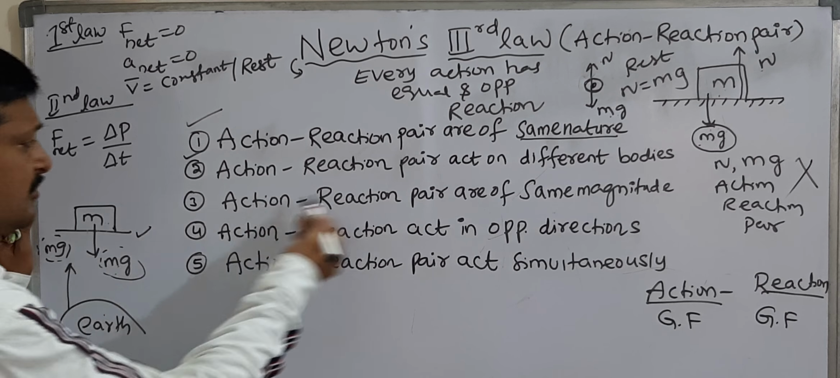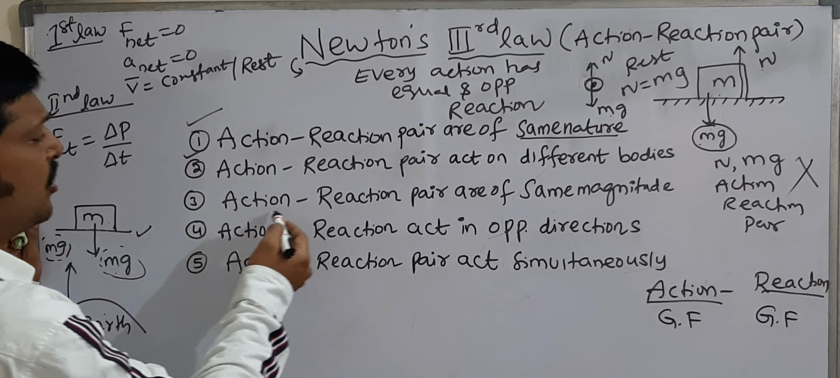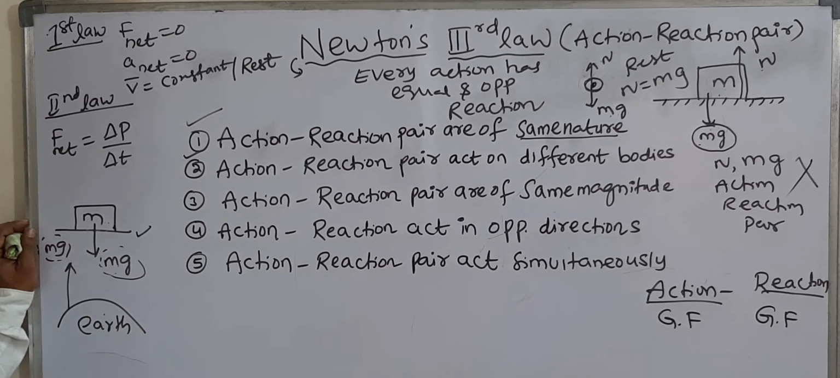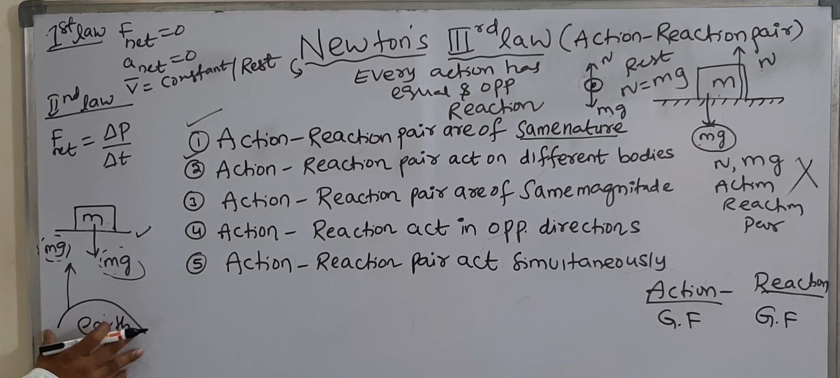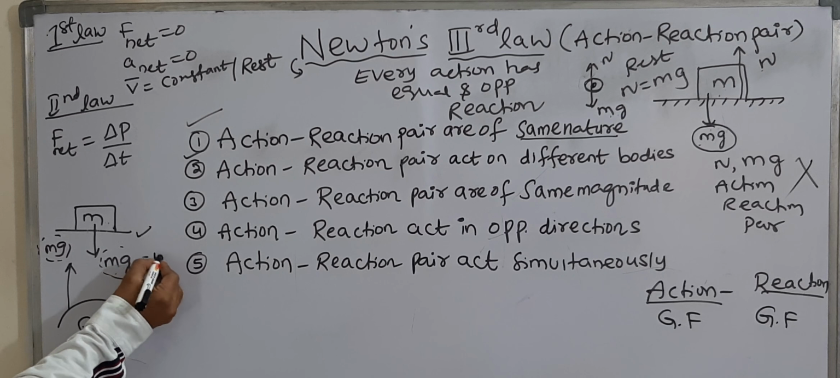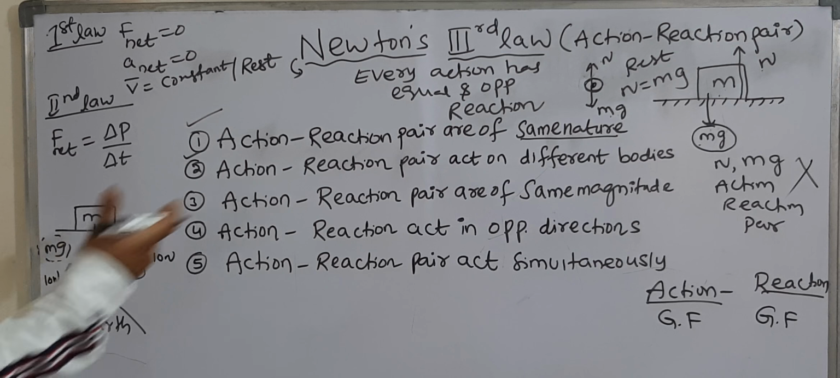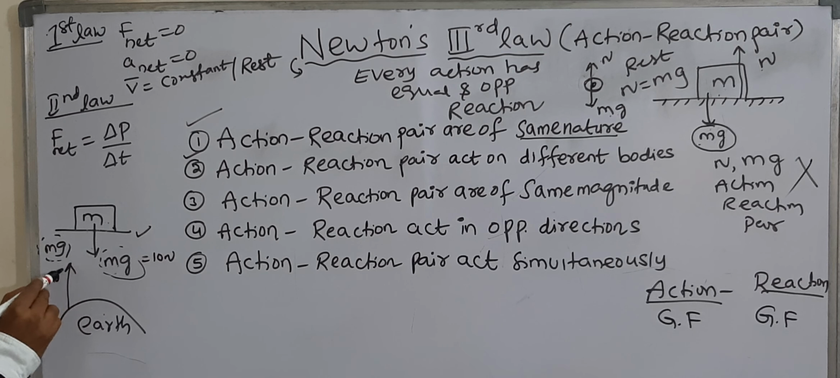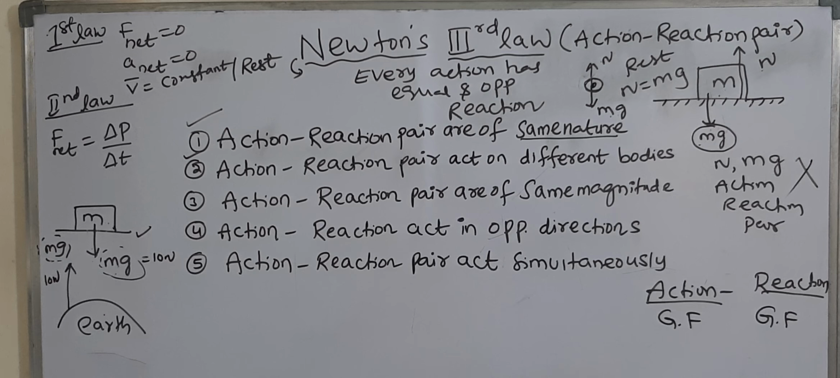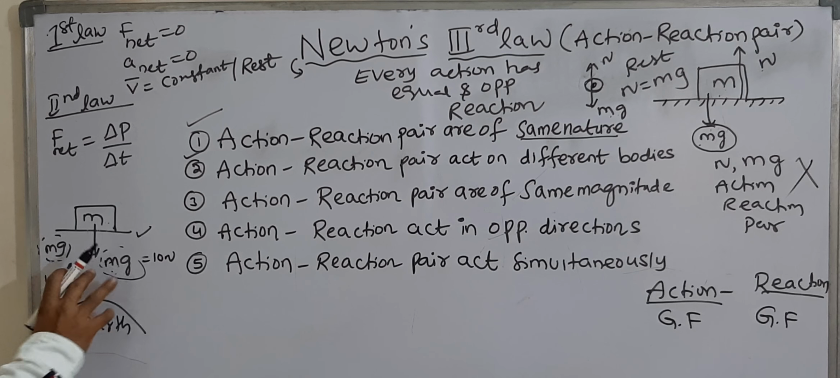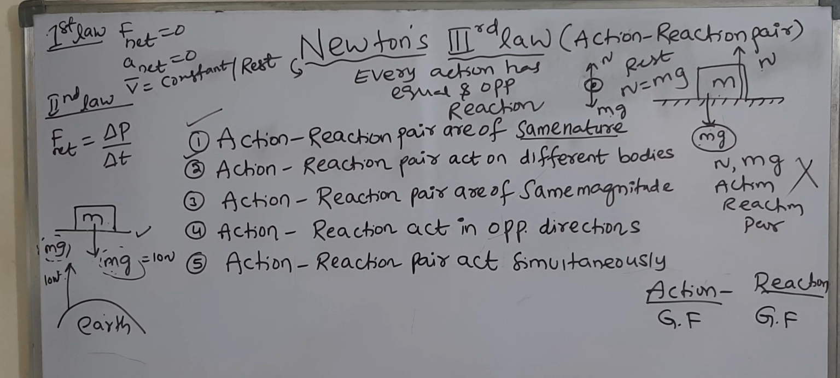Next, the third one is very well known. Action-reaction pair are of the same magnitude. Suppose Earth is pulling this body with 10 newtons, this body also pulls the Earth with 10 newtons, the same magnitude. And observe the directions, opposite directions, and action-reaction pair act simultaneously, at the same time. So these are action-reaction pairs.